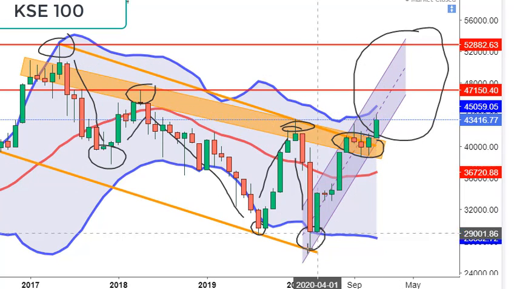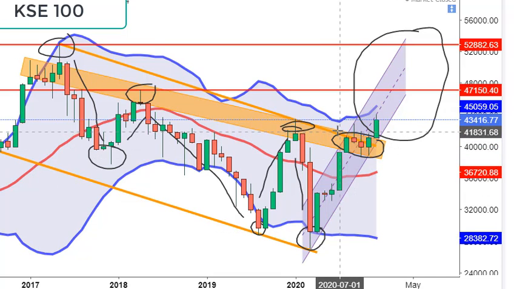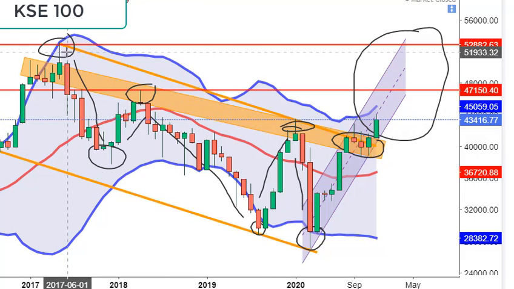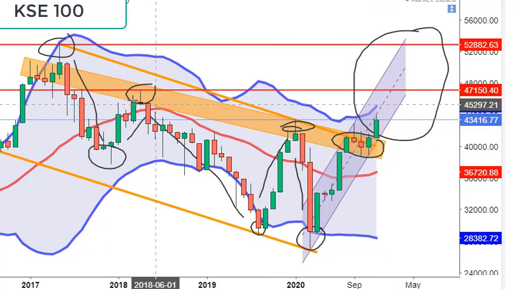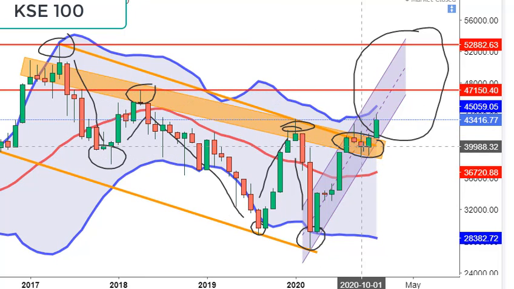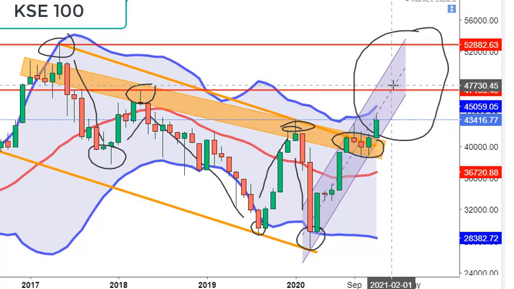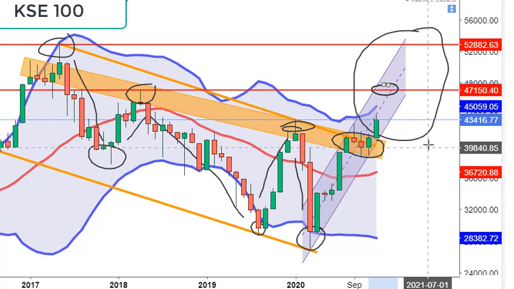It won't be going in this area because it has strong support over here, which was a resistance during 5 years. The 5 years index has not crossed this area. So it means that this is now a very strong support for the index. Index would stay upside this area and move towards some other resistance areas, which is first resistance area is